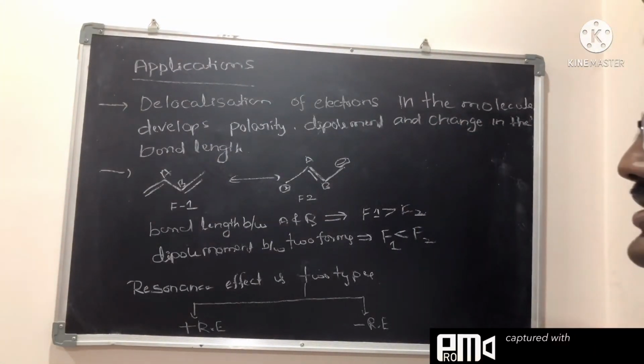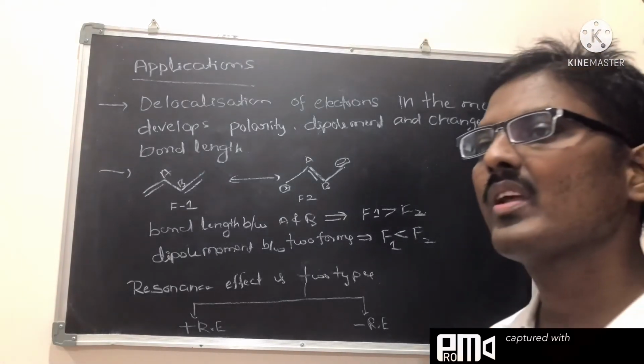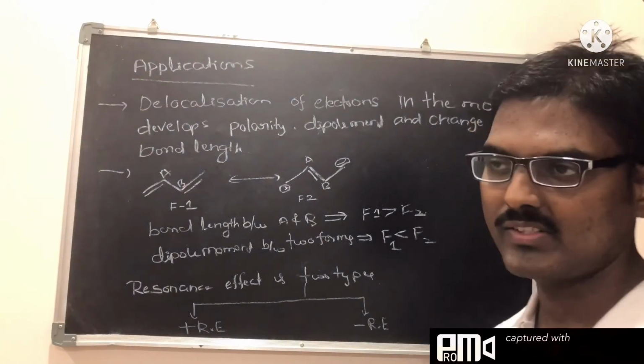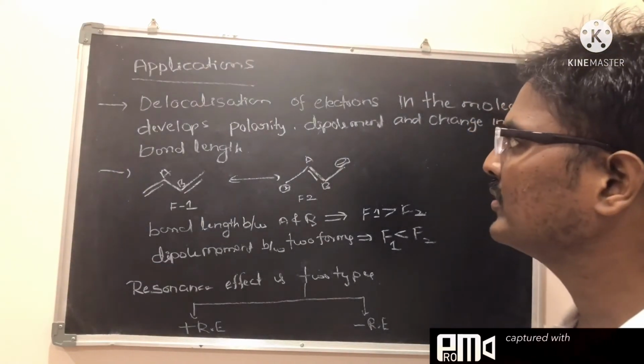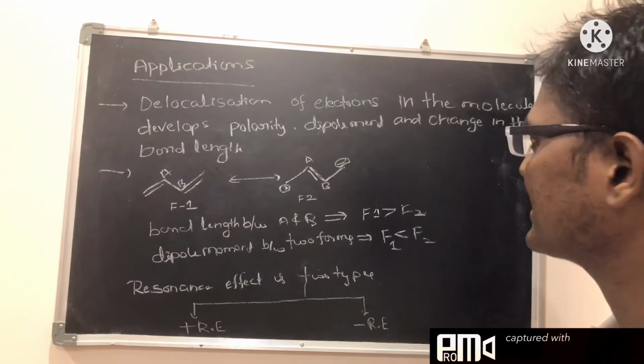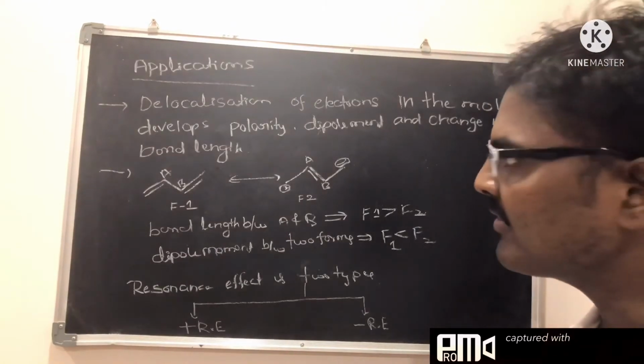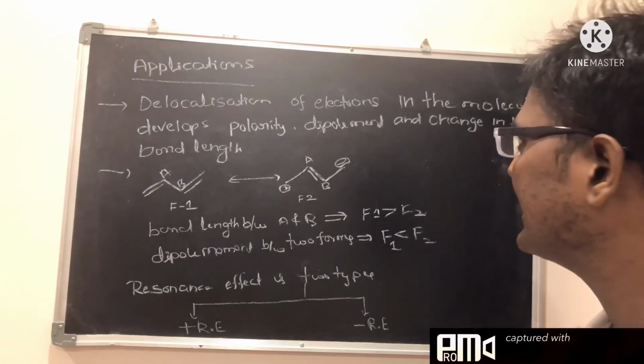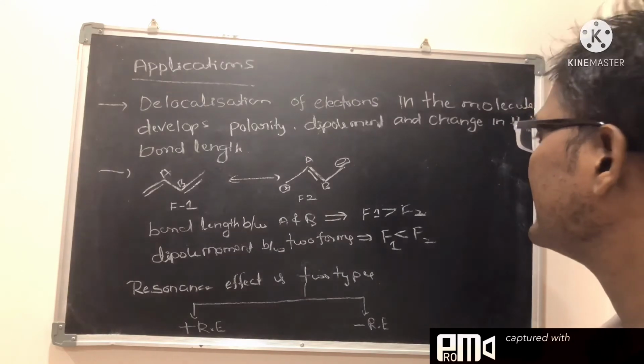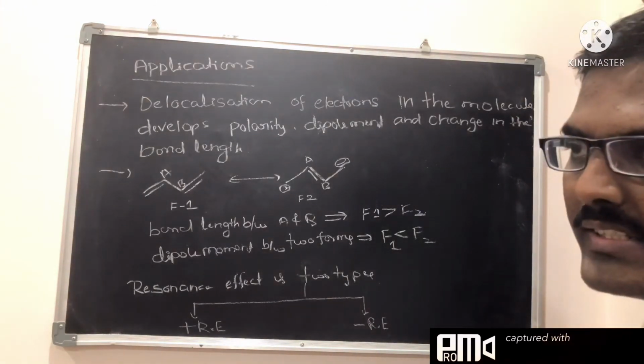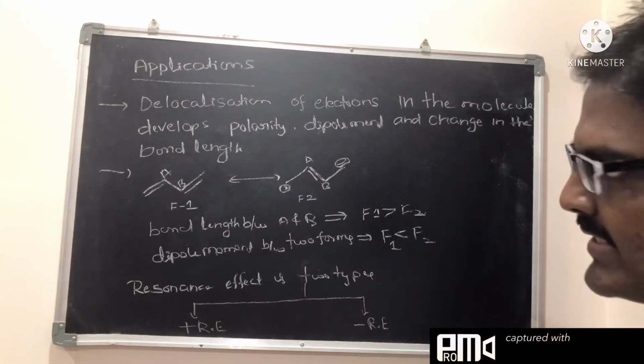Next, applications of the resonance effect. The first one: in the resonance case, what is happening? Delocalization of the electrons. Due to the delocalization of electrons in the molecule, this develops polarity, dipole moment and a change in the bond length. These three are affected due to resonance.